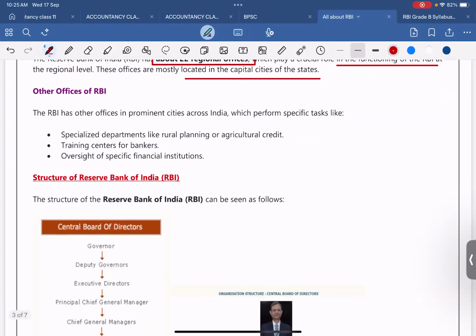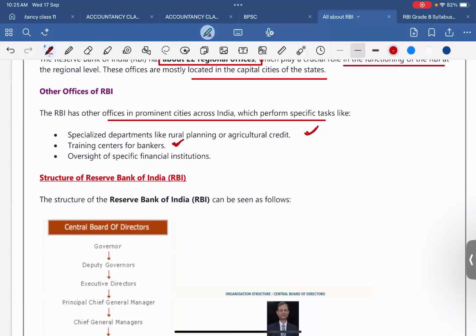RBI also has other offices in prominent cities across India which perform specific tasks, like specialized departments for rural planning or agriculture credit, training centers for bankers, and oversight of specific financial institutions. So these are the working pillars of RBI, done by these special tasks. These 3 tasks are especially performed by the RBI.